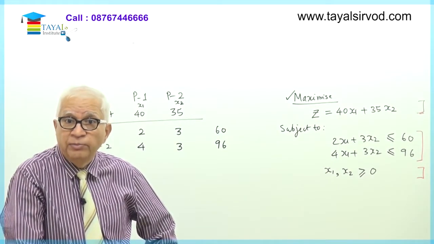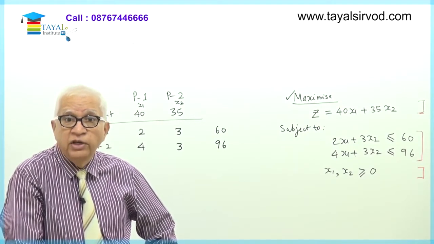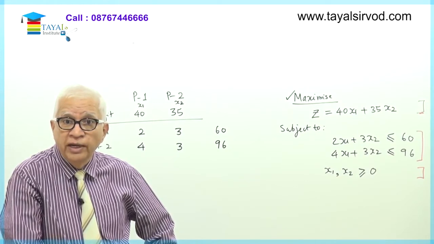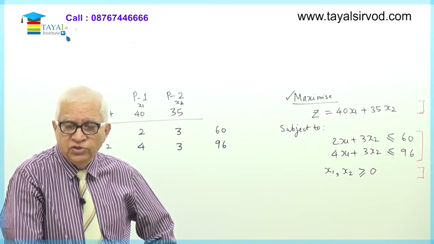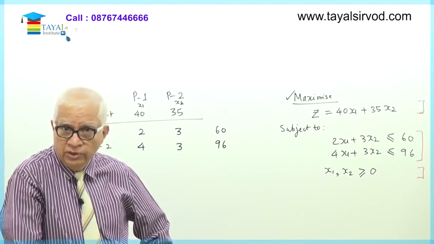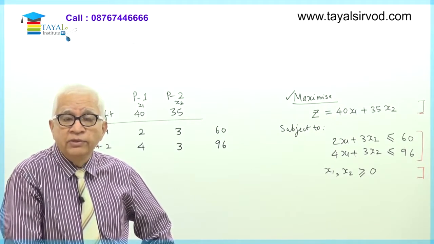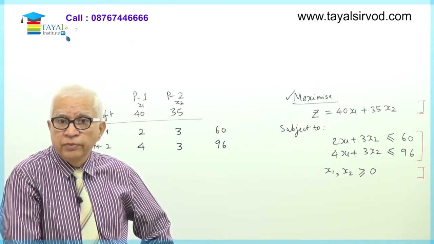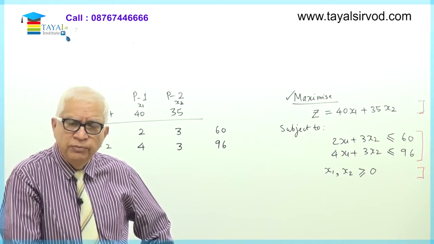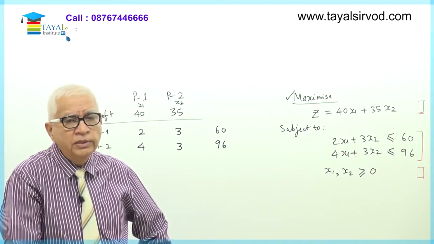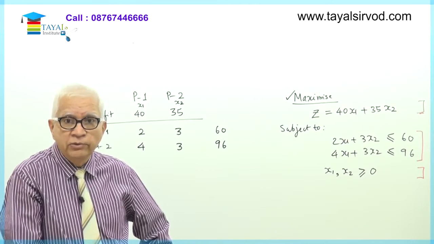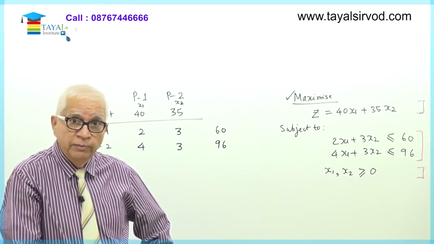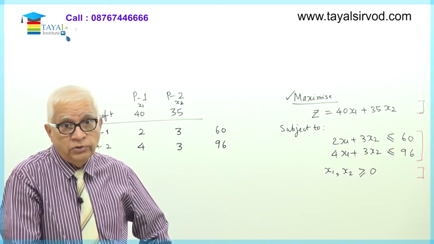Obviously, in a problem of product mix like this, I cannot be manufacturing a negative number of units of product 1 and a negative number of units of product 2. So one of the important assumptions in linear programming is that the values of the variables must be positive. This is an important assumption. It will be there in most of our problems, and when there are some exceptions, some of the problems will do. One of the particular variables may be allowed to be negative also.